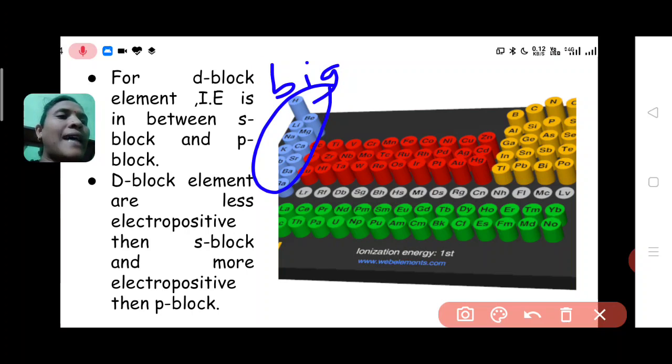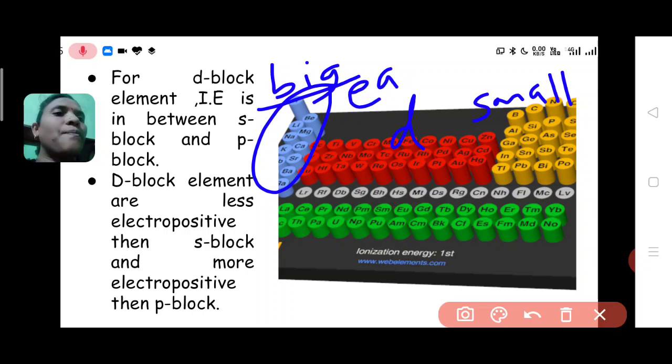S block element has a big size and P block element has the smallest size as compared to D. So S block element has a big size, that's why S block element can remove electron easily.